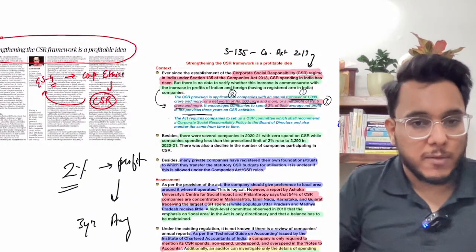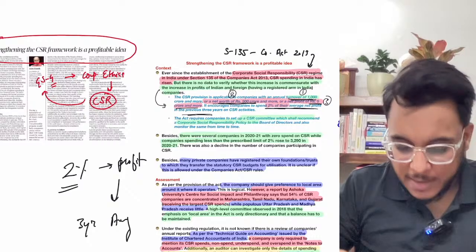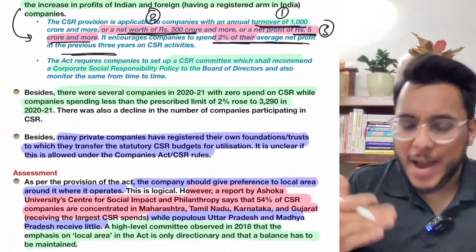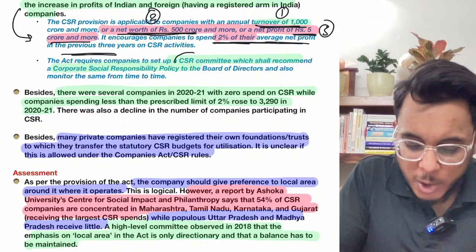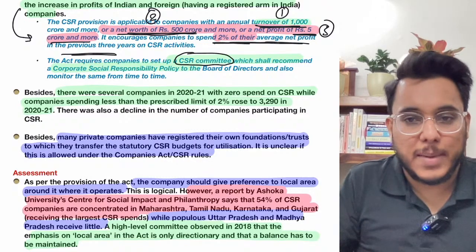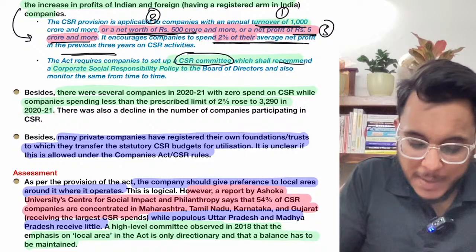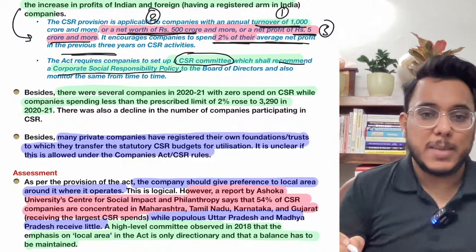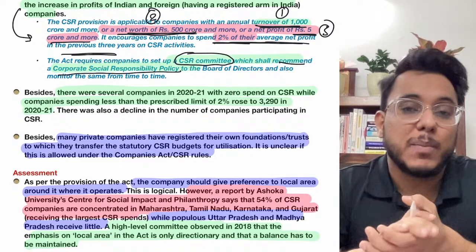So 2% of the profit. Is it clear or not? Fine. So this is something that they have to pay for the CSR. Now every corporate has to constitute a CSR committee. This committee will recommend the corporate social responsibility policy. For example, where the company will be spending.